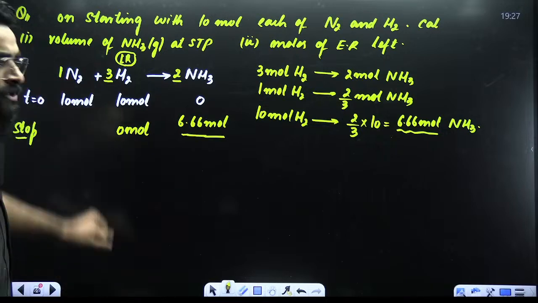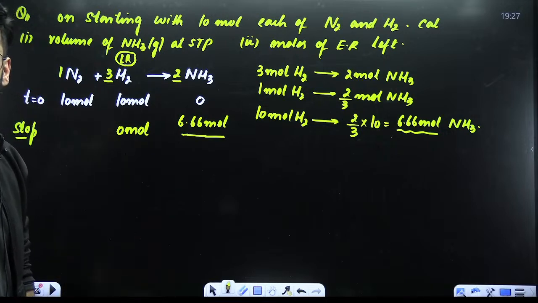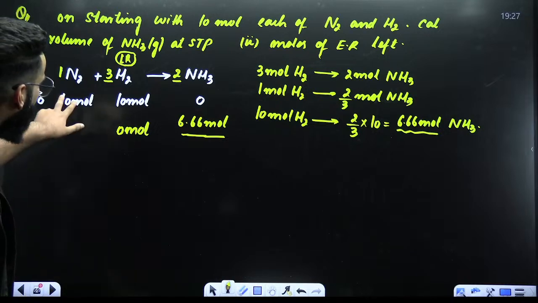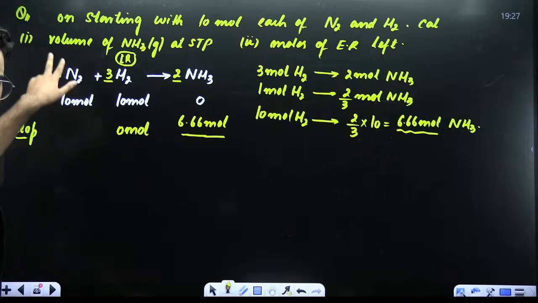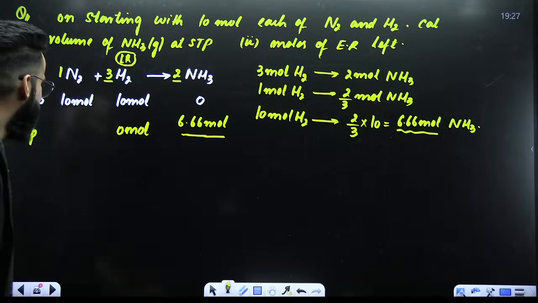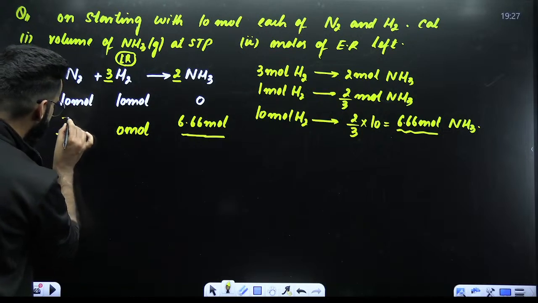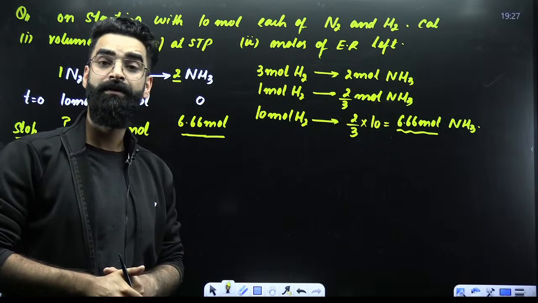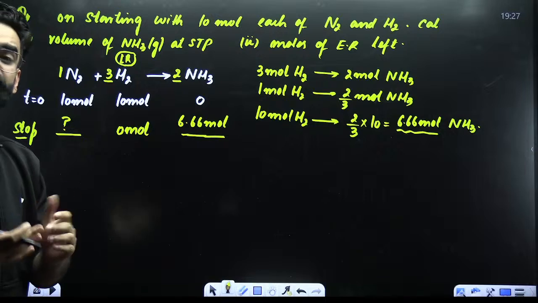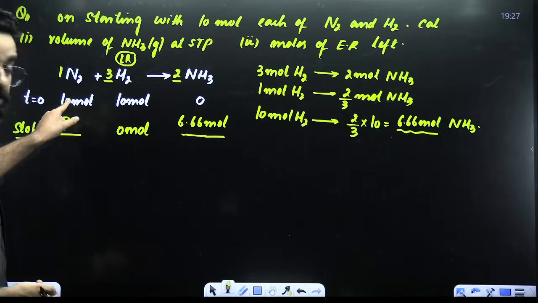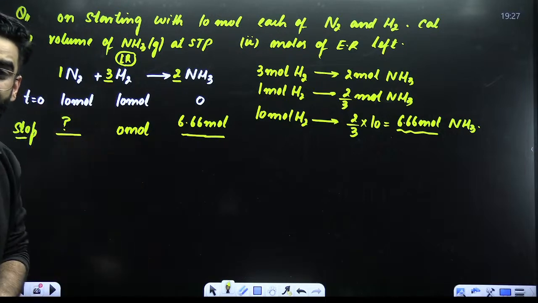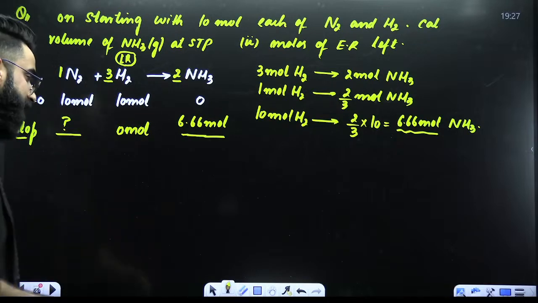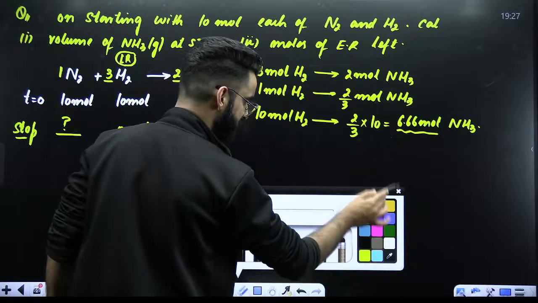Now, what is this N2 over here? N2 is the excess reagent. What does that mean? That means out of 10 moles of N2, there will be some moles of N2 still left in the container, right? Because it's the excess reagent. Now, how do we check exactly how many moles of N2 are left in the container? Again, the limiting reagent is going to give me the idea about that.